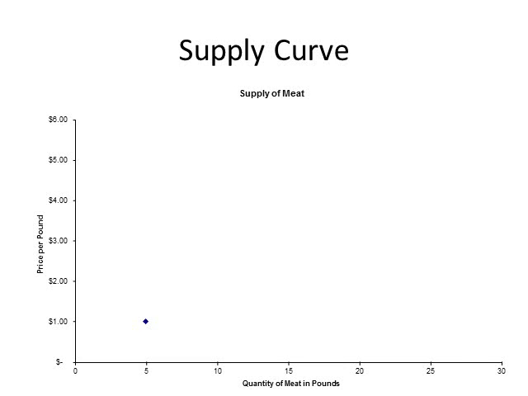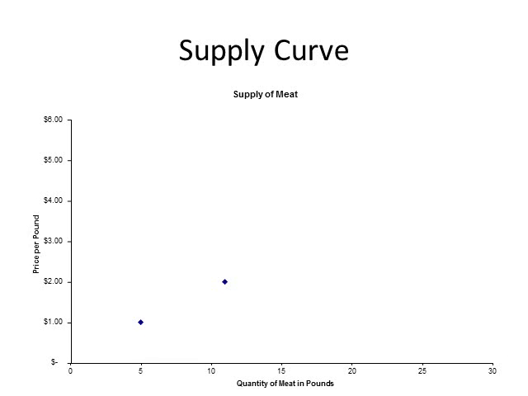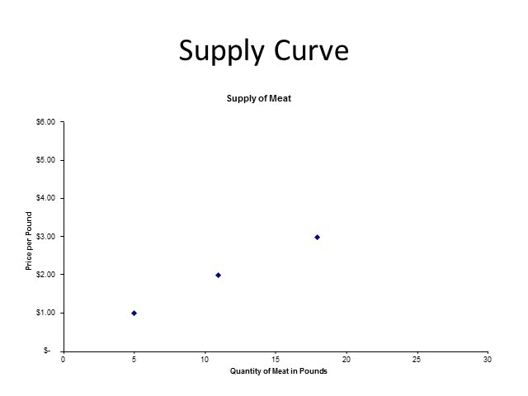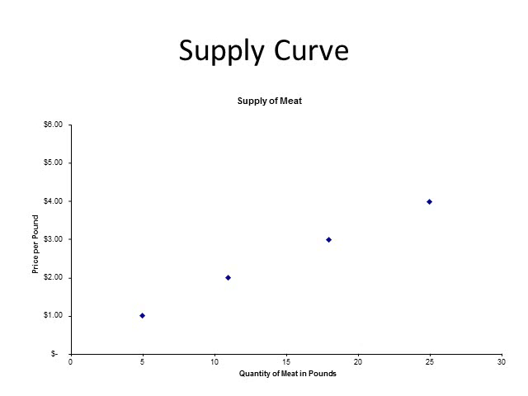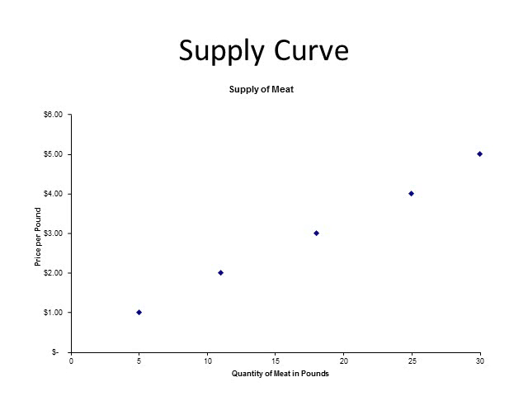The next step is to graph the combinations of prices and quantities on the table. If the price of meat is $1 per pound and the individual is able to supply 5 pounds of meat, we're going to put a dot there. If the price of meat is $2 a pound, then the individual is able to supply 11 pounds of meat. If the price of meat is $3, then the individual is able to supply 18 pounds of meat. If the price is $4 per pound, then the individual is able to supply 25 pounds of meat. If the price is $5 per pound, then the individual is able to supply 30 pounds of meat.